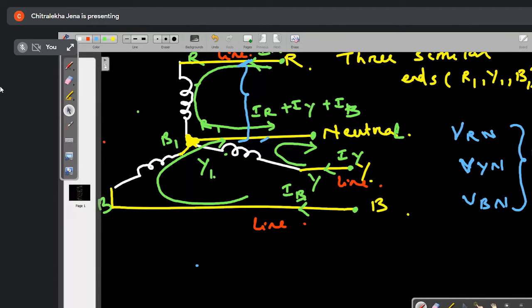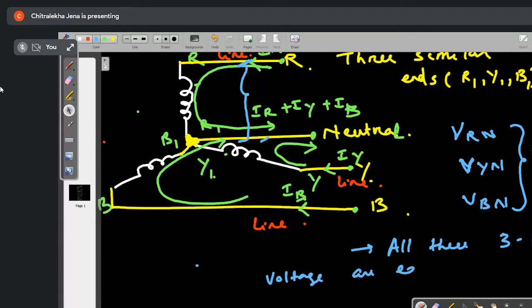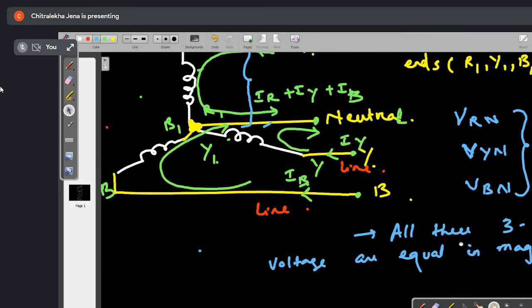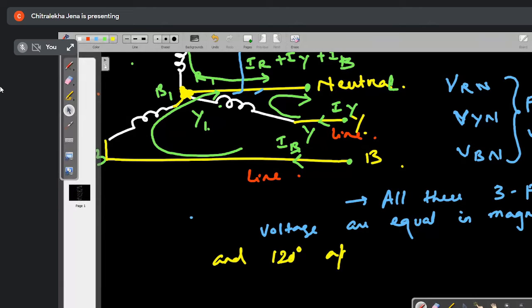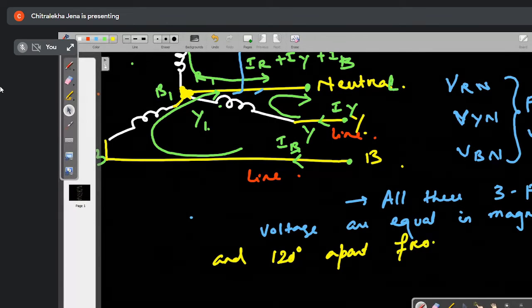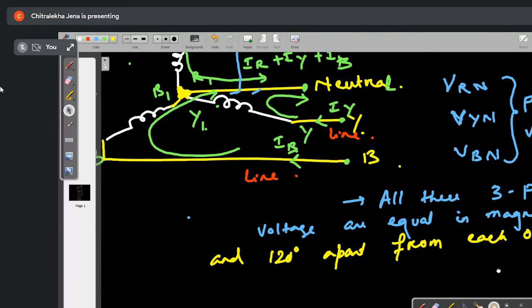All these three phase voltages are equal in magnitude. Why are they equal in magnitude? They are equal in magnitude with how much degree phase difference? 120 degree. Yes, very good. Equal in magnitude and 120 degrees apart from each other. Am I clear to each one of you? Yes, ma'am. Okay, very good.